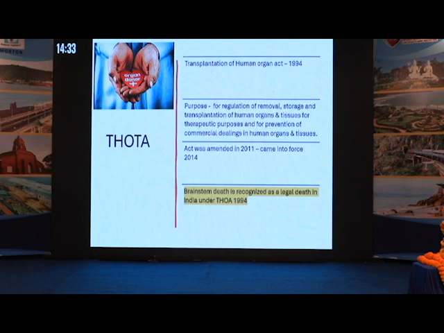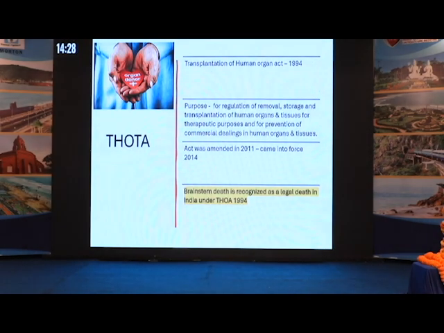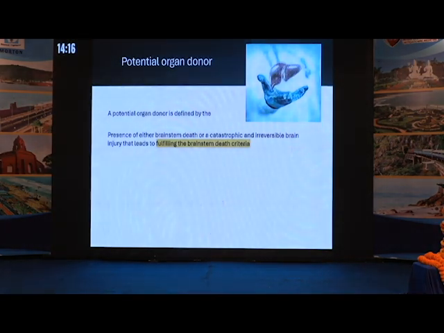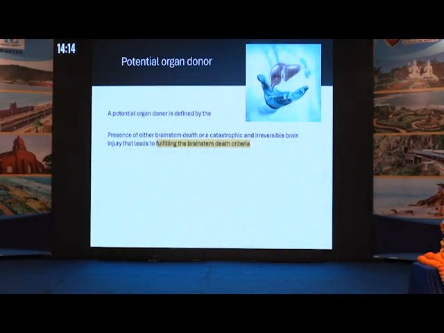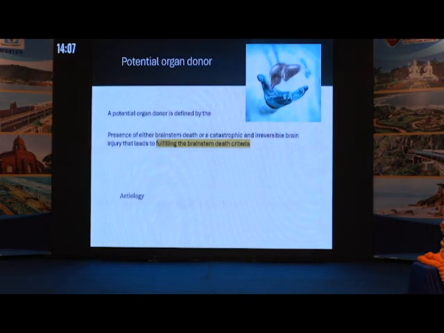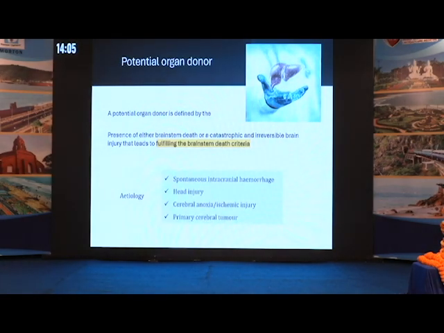human organs. This act was initially started in 1994. Later, it was amended in 2011, which came into force in 2014. Brainstem death is recognized as legal death in India under the THOA Act 1994. So, coming to potential organ donor. Who is a potential organ donor? A potential organ donor is defined by presence of either brainstem death or a catastrophic and irreversible injury that leads to fulfilling the brainstem death criteria. The common etiologies for brain death include spontaneous intracranial hemorrhage, head injury, cerebral anoxia, and primary cerebral tumors.